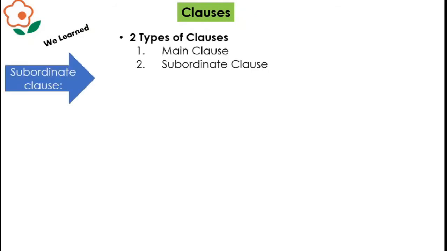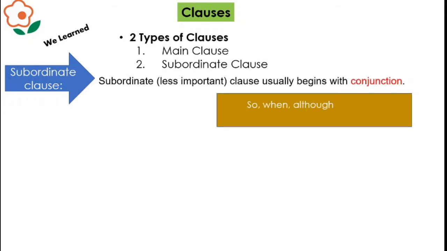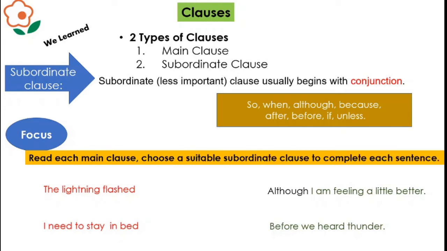So we have learned about the two types of clauses, the main clause and the subordinate clause, and we know that a main clause does not depend on any other word, conjunction or sentence. Instead, a subordinate clause always depends on the main clause and usually begins with a conjunction. Both clauses have their own predicate and subject.